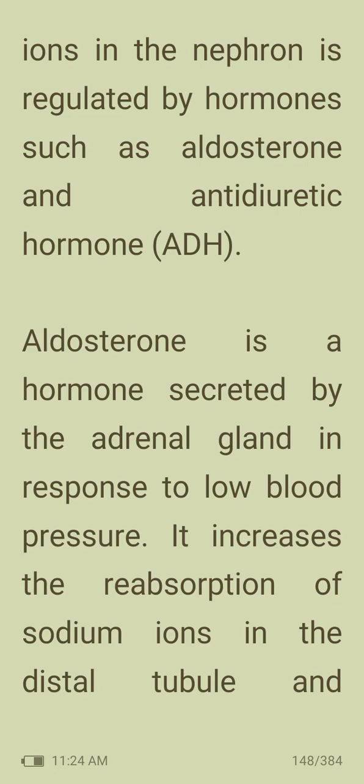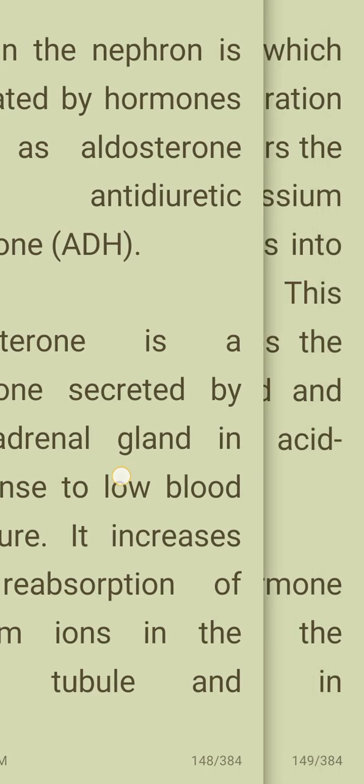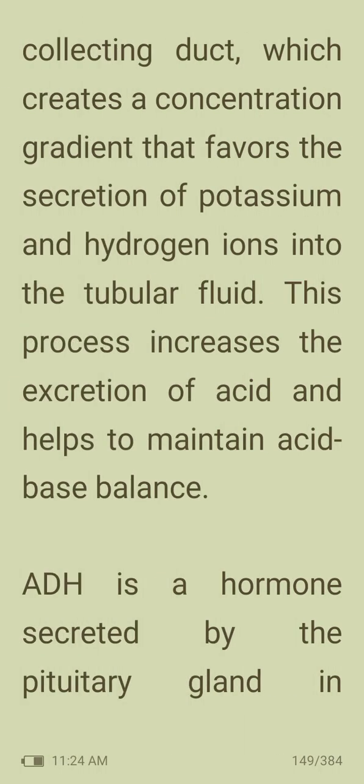Aldosterone is a hormone secreted by the adrenal gland in response to low blood pressure. It increases the reabsorption of sodium ions in the distal tubule and collecting duct, which creates a concentration gradient that favors the secretion of potassium and hydrogen ions into the tubular fluid. This process increases the excretion of acid and helps to maintain acid-base balance.